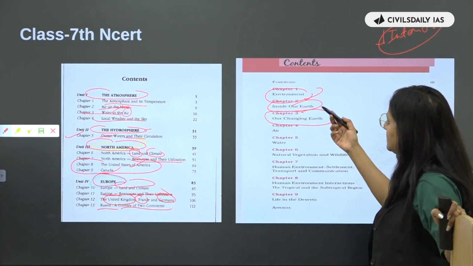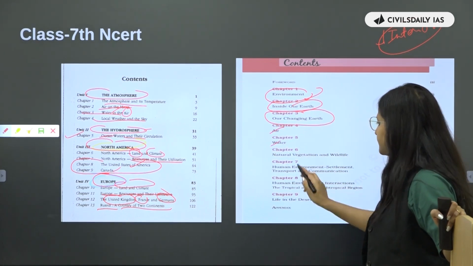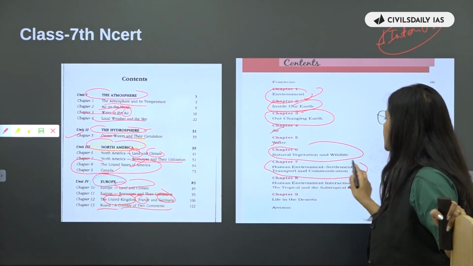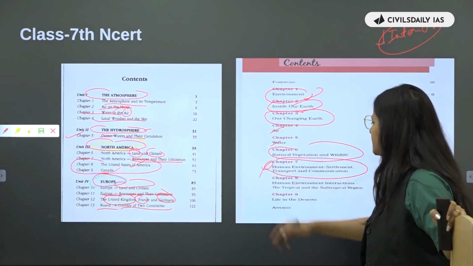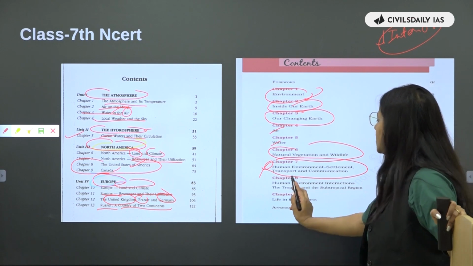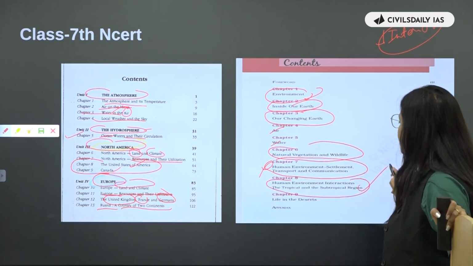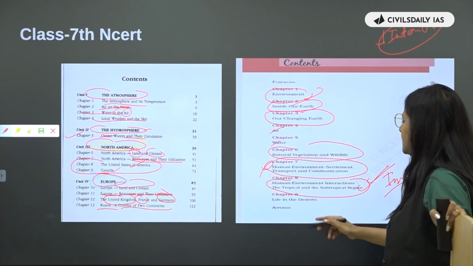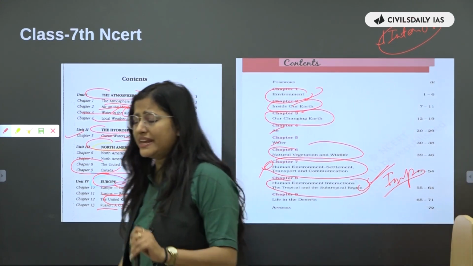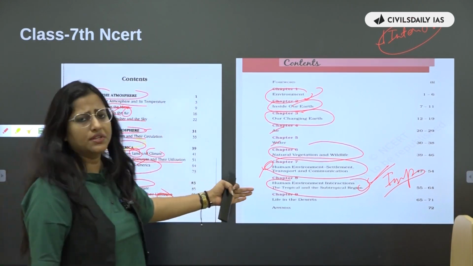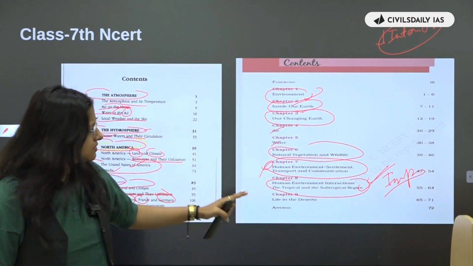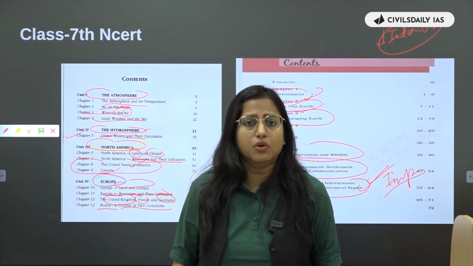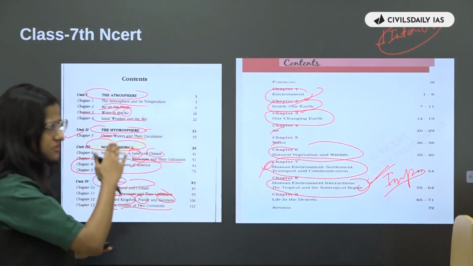Then we have our changing earth, air, water, natural vegetation and wildlife, human environment settlement, transport and communication, you can leave this particular chapter. Okay. Human environment interaction, the tropical and subtropical region, important. Just see it. And life in desert, just go and see that chapter also. Okay. So these are like stories. Just read like a story. Read like an interesting book. Okay. So don't take stress, just read it.